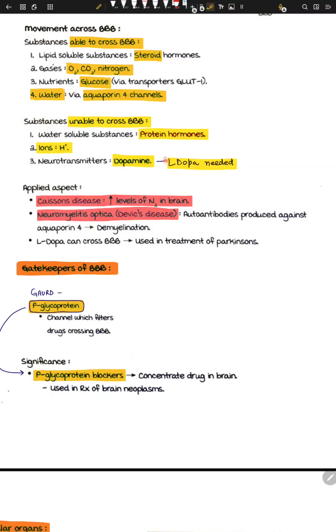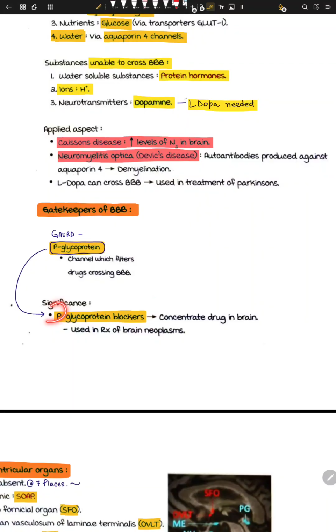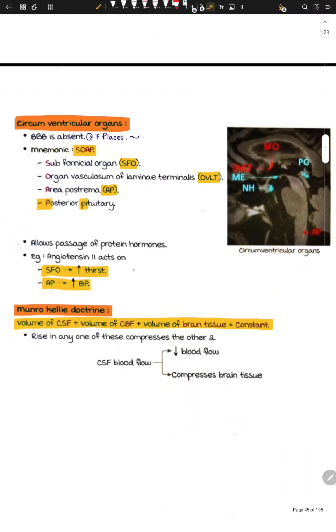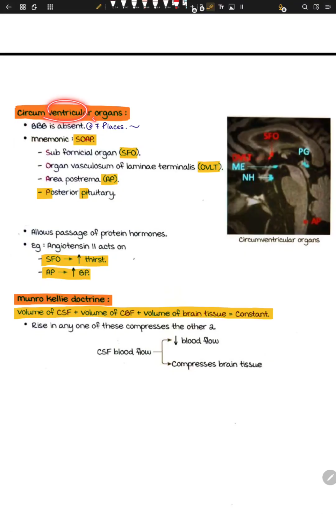So P-glycoprotein blockers can stop this guard, right? We can give drugs that then concentrate in the brain, right? Used in treatment of brain neoplasms. Neoplasm means new growth, plasm means growth. So cancers of the brain, we can treat via blocking P-glycoprotein.